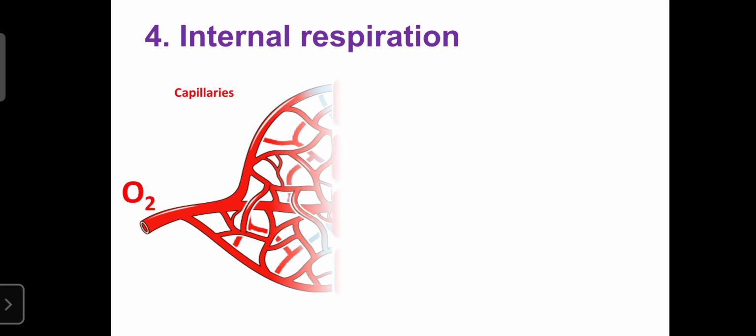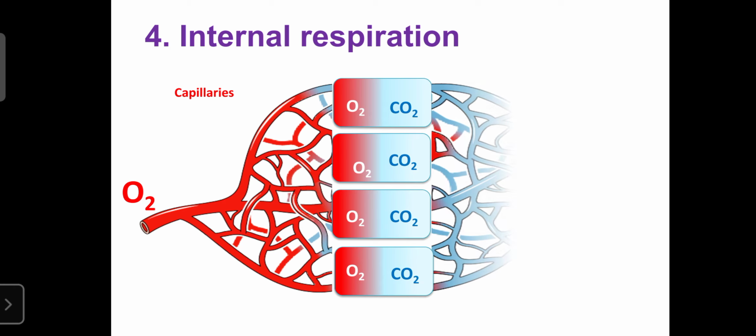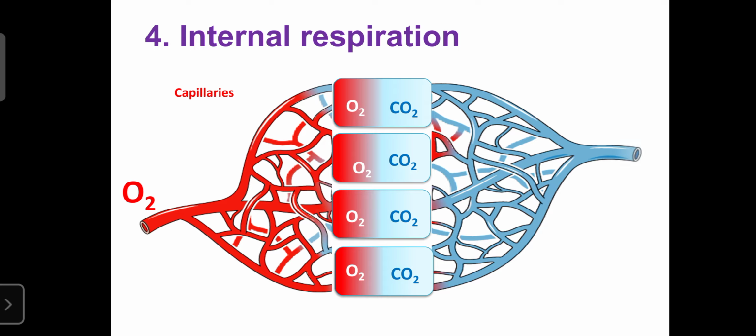So from the capillaries, the oxygenated blood reaches the tissues, because capillaries arise around the tissue cells. Then once again, a pressure difference causes exchange of oxygen with the blood. From the capillaries, oxygen can enter into the tissues, and from the cells or tissues, the carbon dioxide enters into the capillary blood.